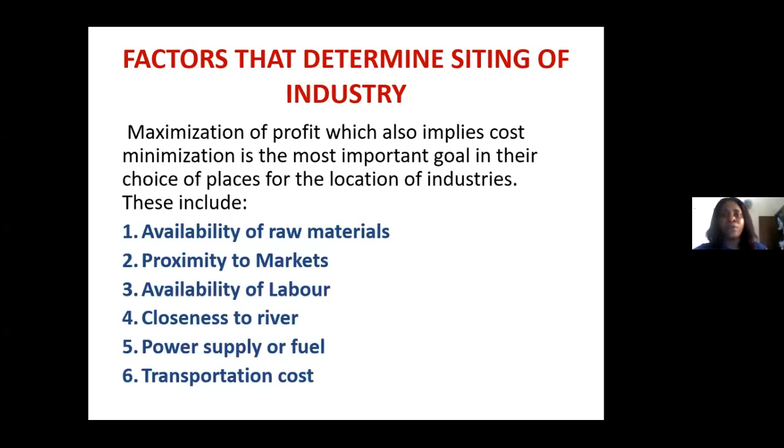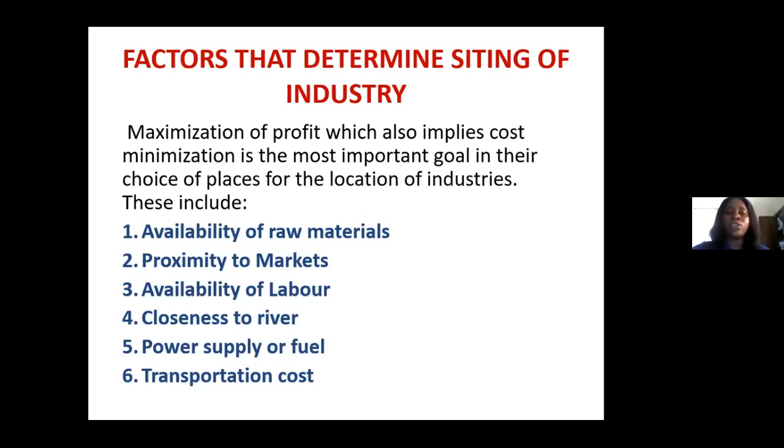It shouldn't be far from the market, because after production, you need the market to patronize whatever product you are producing in your industry. Another one is availability of labor. You need individuals in the industry to work towards converting the raw material into finished goods.